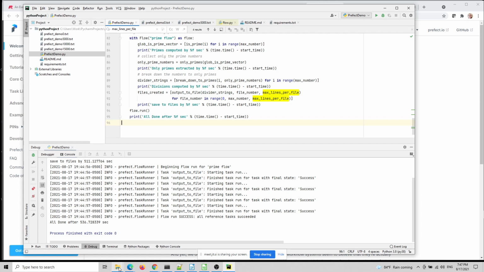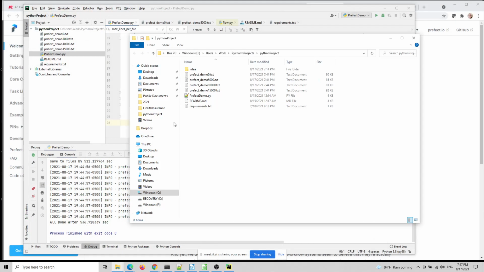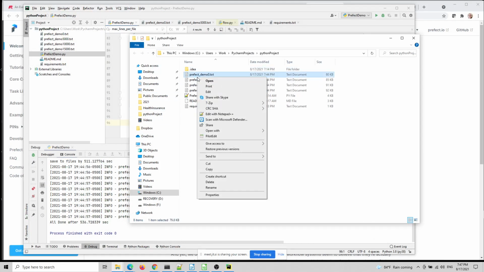So what I'm going to do now, I'm going to run the same program. I'm not going to run it in debug mode. I'm just going to run it. And I'm going to show you what happens if I prohibit things from happening. So the way I'm going to do this, I'm in this Python project, and I'm going to open this 0 file.